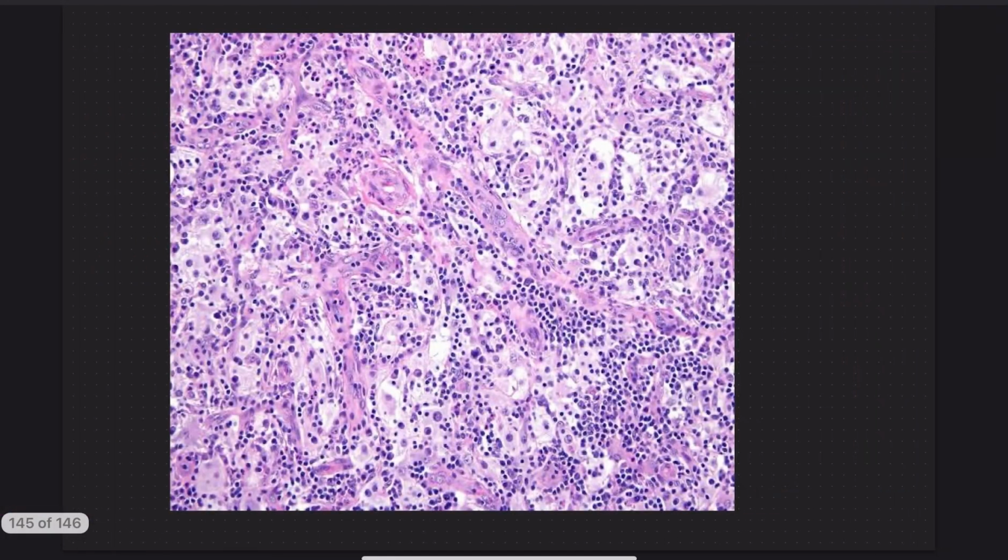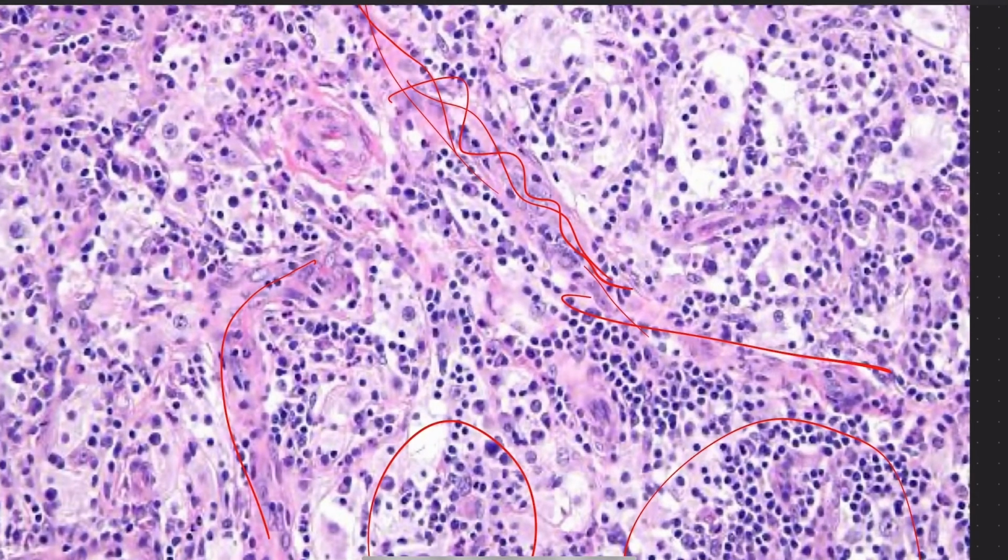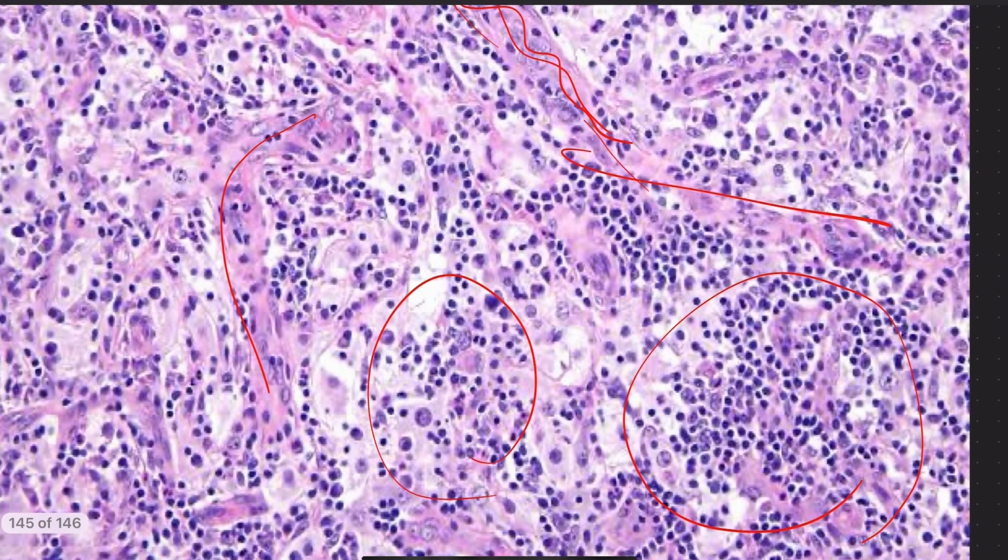This is another image of Rosai-Dorfman disease showing fibrosis. It must be extranodal Rosai-Dorfman disease, showing massive fibrosis and also a dense lymphocytic proliferation. Here is one histiocyte. This is the nucleus of the histiocyte. It shows the engulfed lymphocytes.